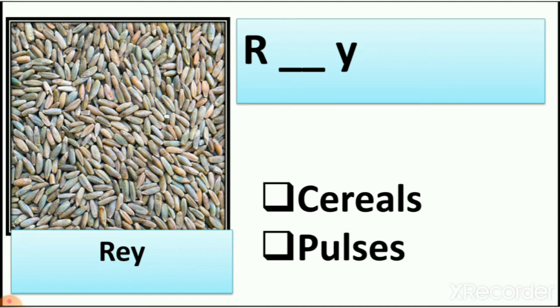We have to write missing letters also. First we see the spelling R E Y and which letter is missing? Let's see. We have R, then E is missing. So we write E and Y. So the spelling is R E Y.